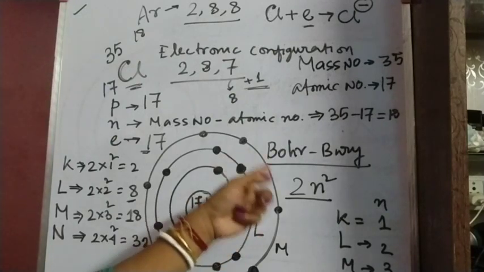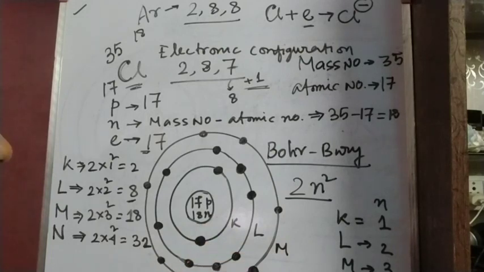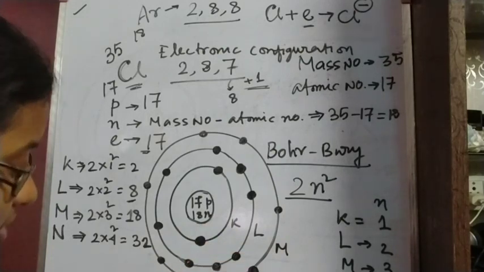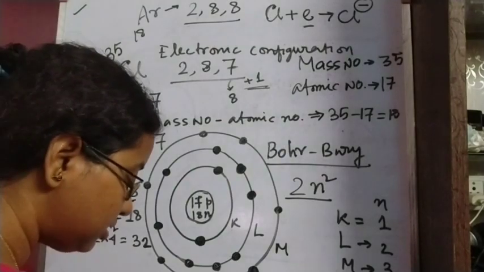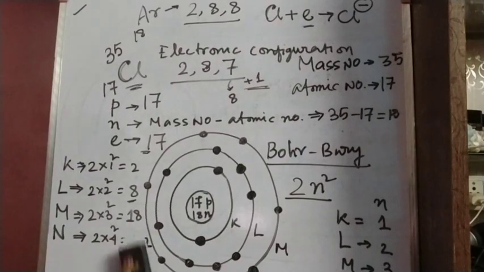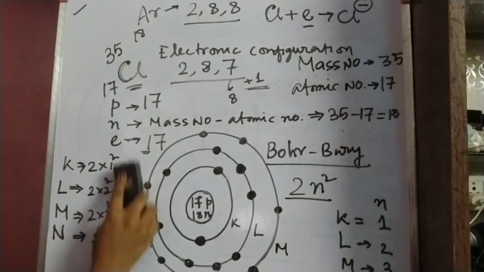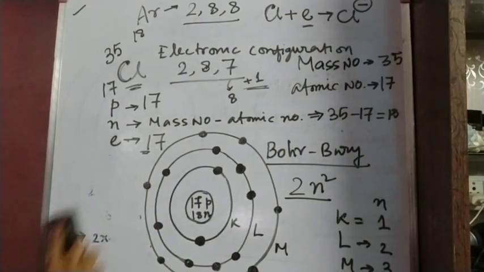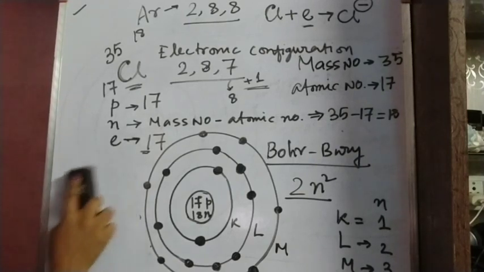So this last shell, the M shell, is the valence shell of chlorine. As this third shell is determining the valency of chlorine, that's why it is called the valence shell.